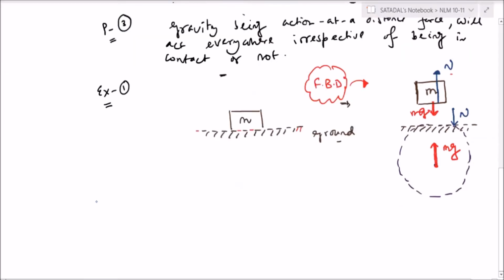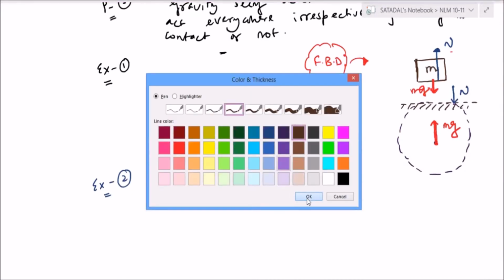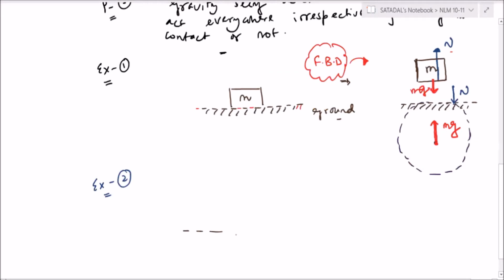Sure. Next, let us come to example 2. So what I am doing is just increasing the complexity level a little bit, not much. Now, from example 2 onwards, all of you have to show me what you have done, whether it is correct or wrong, don't worry. Be it correct, be it wrong, but do it, whatever comes to your mind. So suppose this is M1, and above it there is another block, M2. That's it. Chalo, go for it.